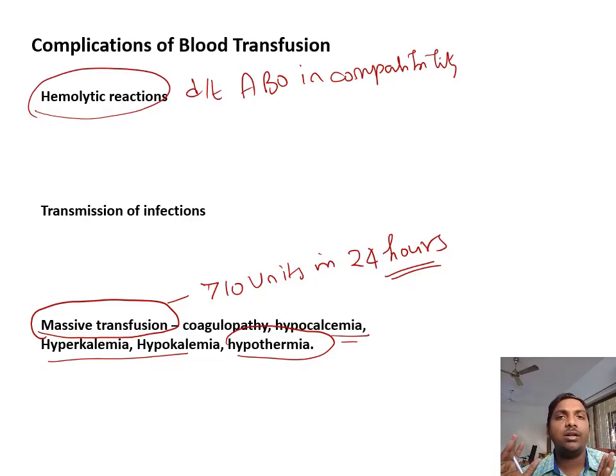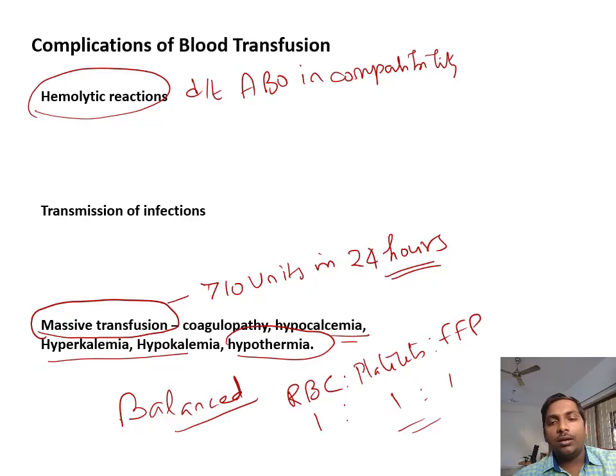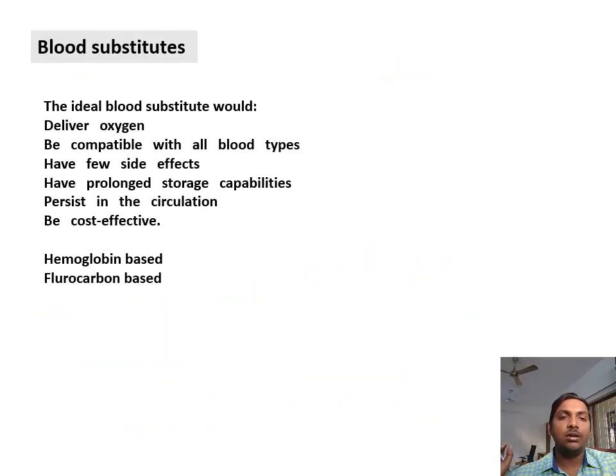So whenever there is massive transfusion given, you always have to give in balanced form. That means RBC should be given 1 RBC for 1 platelet for 1 FFP. Only then the coagulation factors will be maintained. So to prevent the trauma induced coagulopathy, we always have to give balanced transfusion. Then finally, the word about blood substitutes.